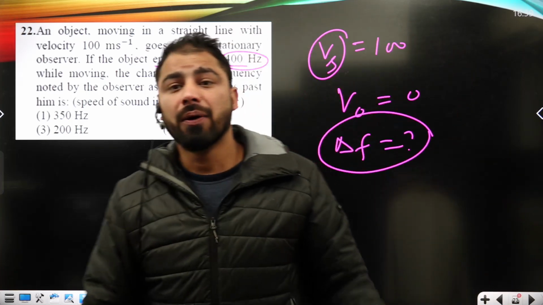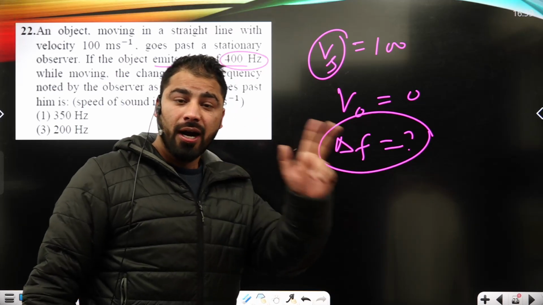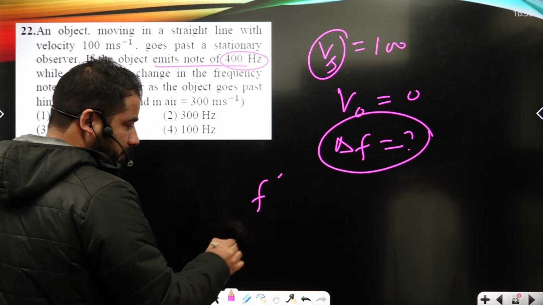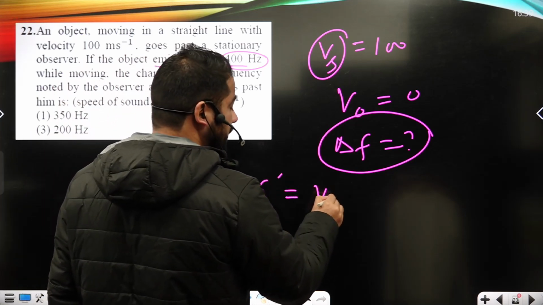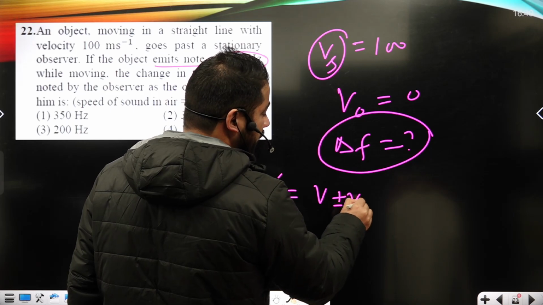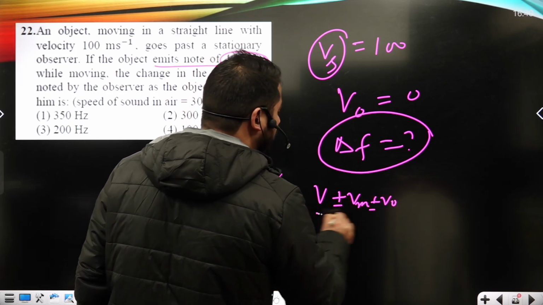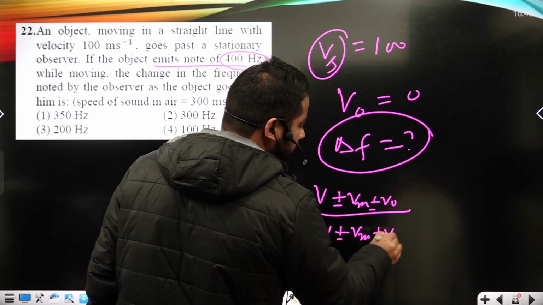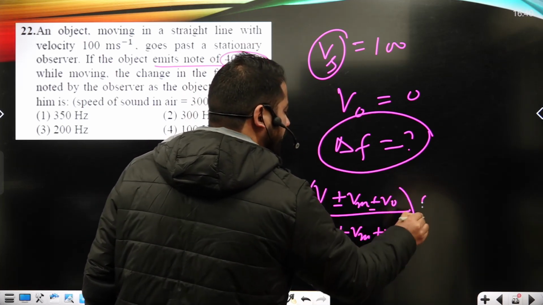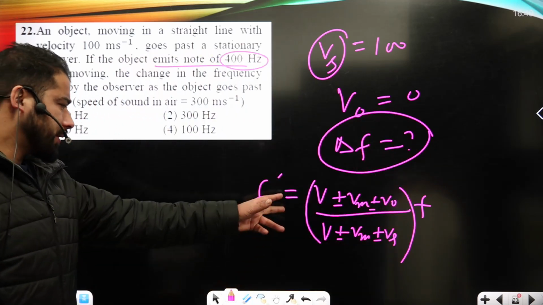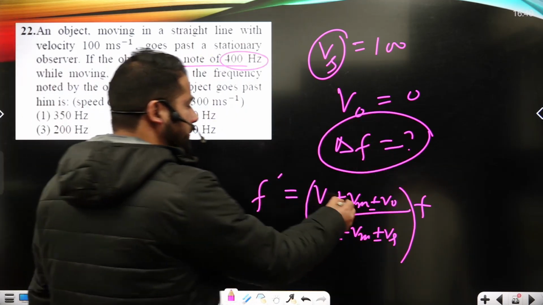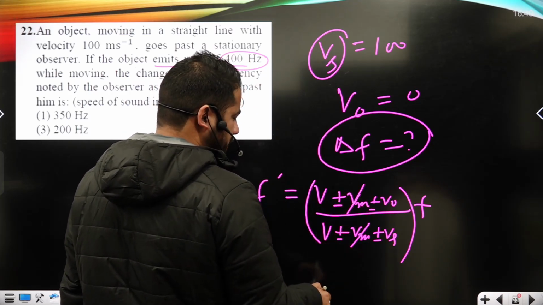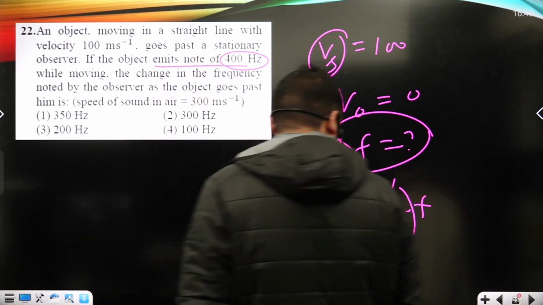How exactly can we do a question of this type? For that, I will use the equation that we already know from the Doppler effect. The apparent frequency is V plus minus Vm plus minus V naught upon V plus minus Vm plus minus Vs times F. This is basically the general equation I can use, and Vm is the velocity of the medium. The medium is the same in both cases, and it's at rest, and the observer is also at rest.